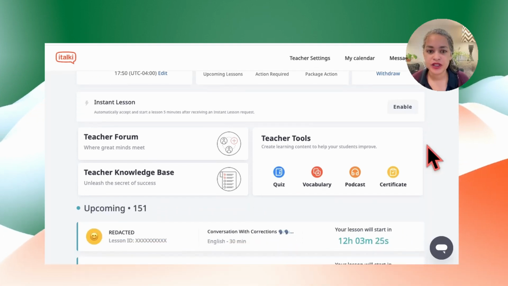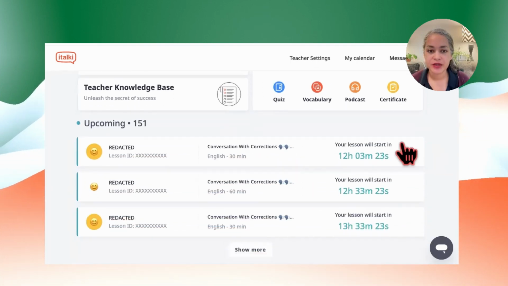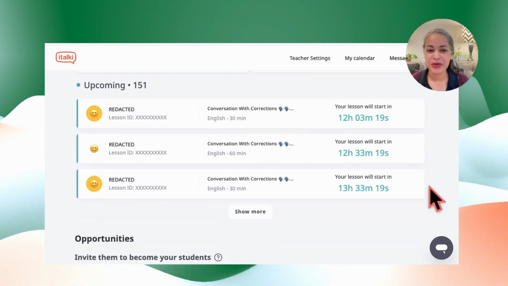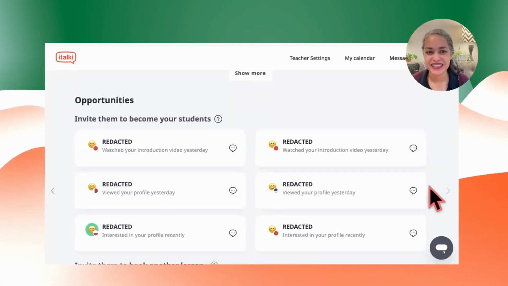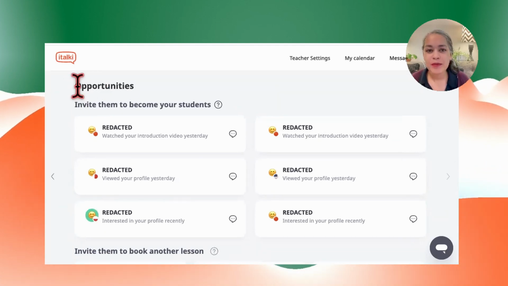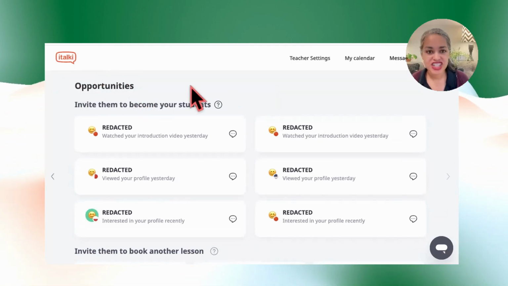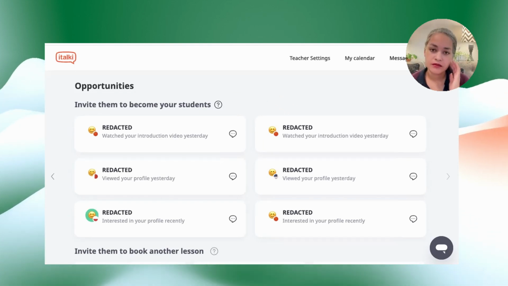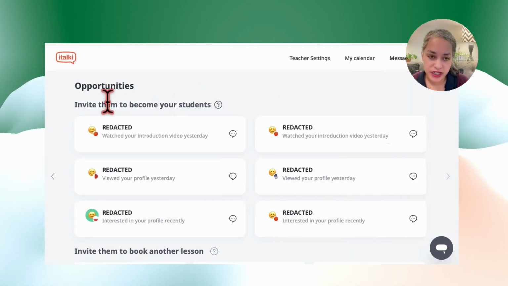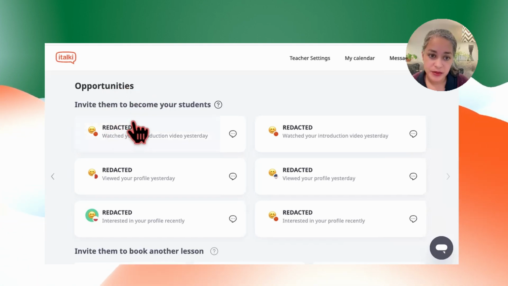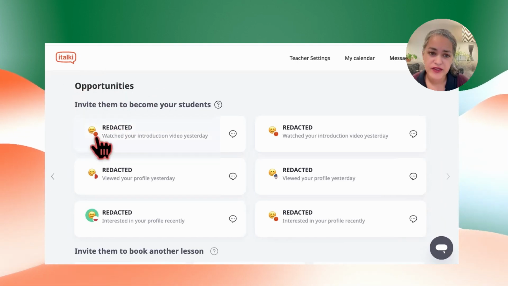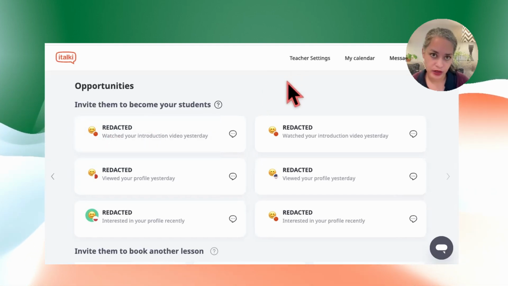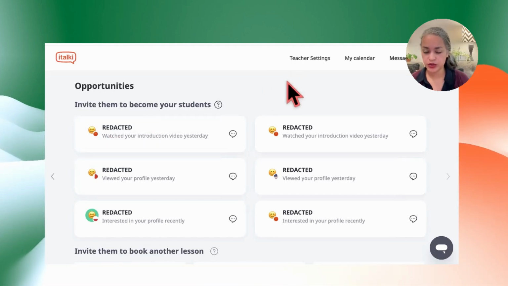I'm going to scroll. These are lessons I have coming soon. I hid the student's name, so you can't see that. But what you're curious about is probably this. This is the opportunities section, chances to make a new friend, to have a new student. Looking at the opportunities section, you can see a student's name. You can see if they have a profile picture. And you usually have a little flag to show you where the student is from.